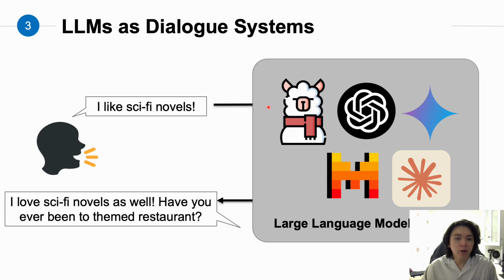However, after the LLMs came out, things have changed. People started using end-to-end models for dialogue systems, and such models do not provide any clue about how the model generates the output. And for a product recommendation system, it is very important to know why the model recommends a certain product to the users.